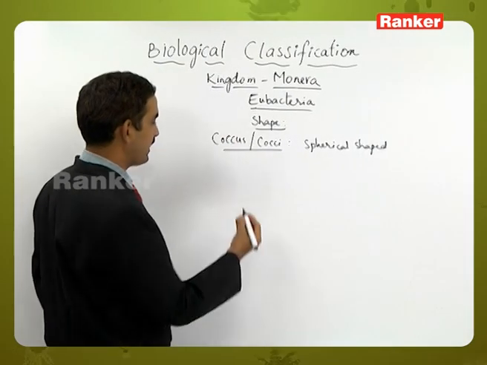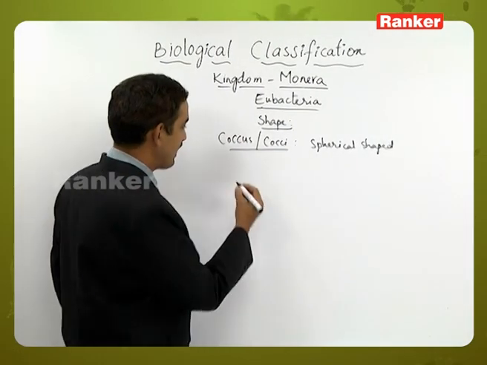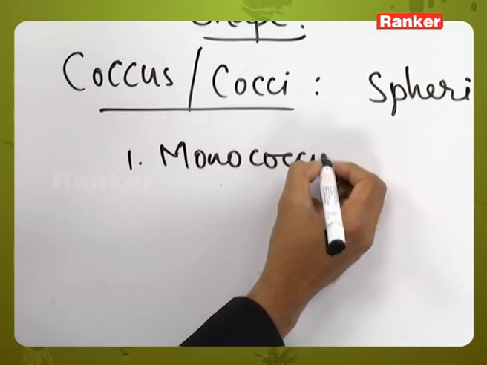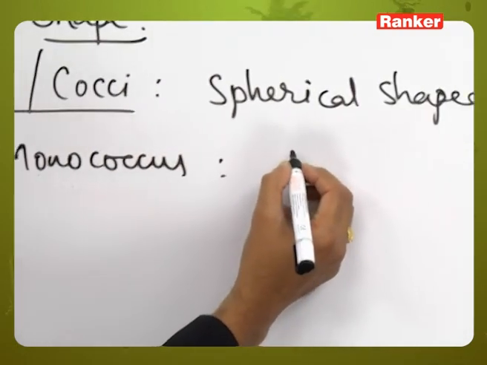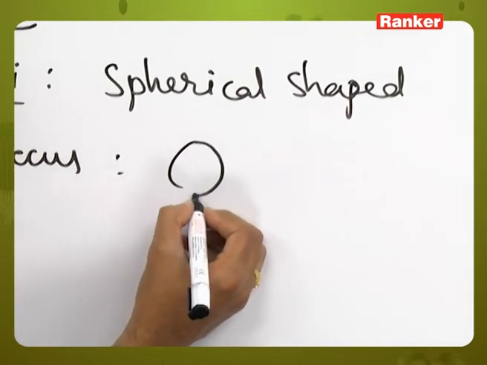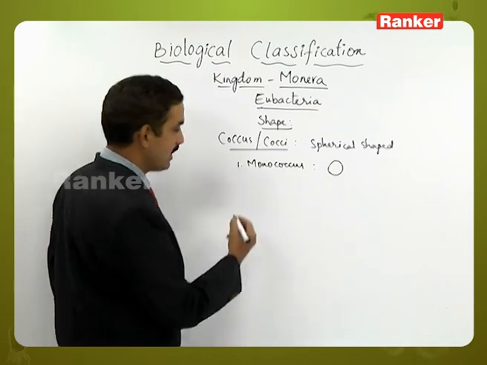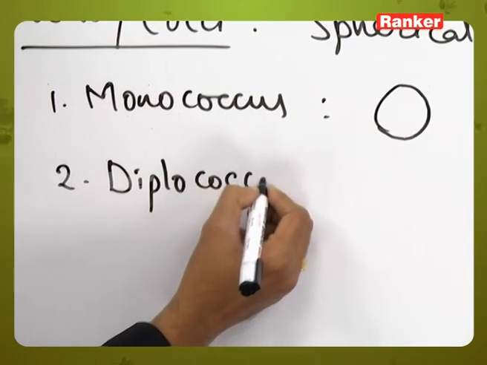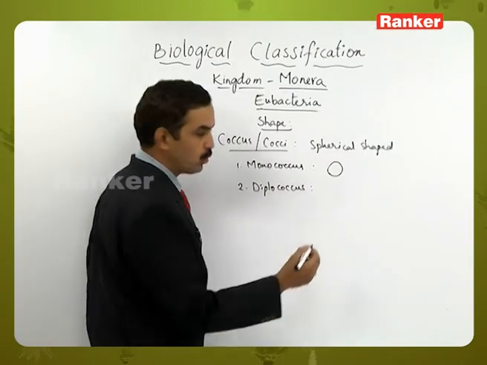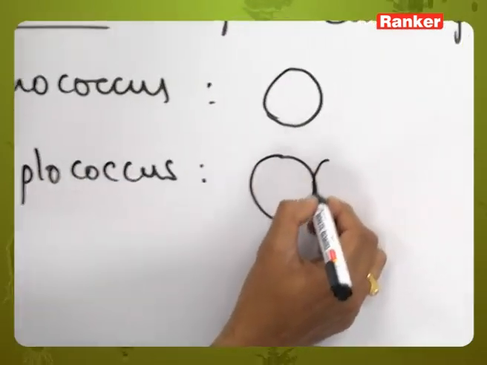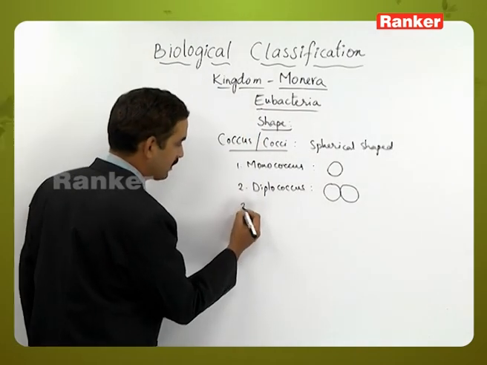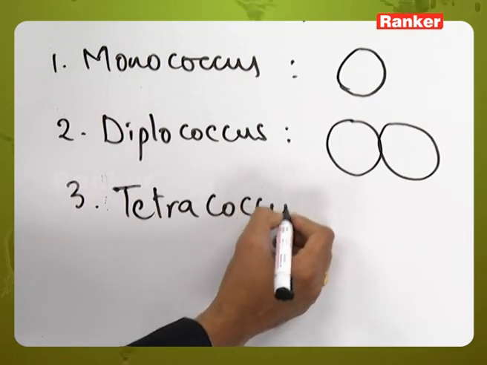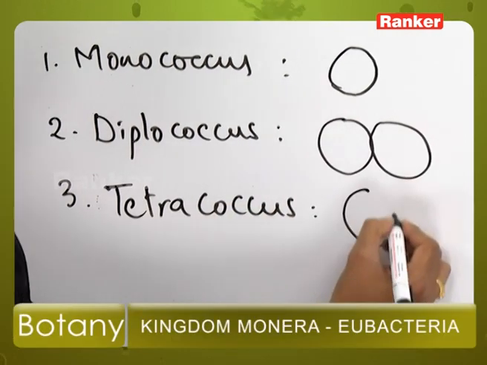and these coccus bacteria exist in different forms. One is monococcus. Mono means single, coccus means spherical, so only a single spherical bacterium will be present. The second one is diplococcus. Diplo means two, two spherical shaped structures. Third is tetracoccus, that is four spherical shaped structures.